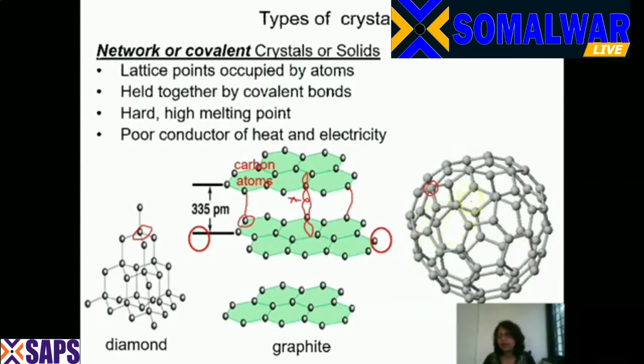The networking of these carbon atoms is either in the form of a pentagon or a hexagon.